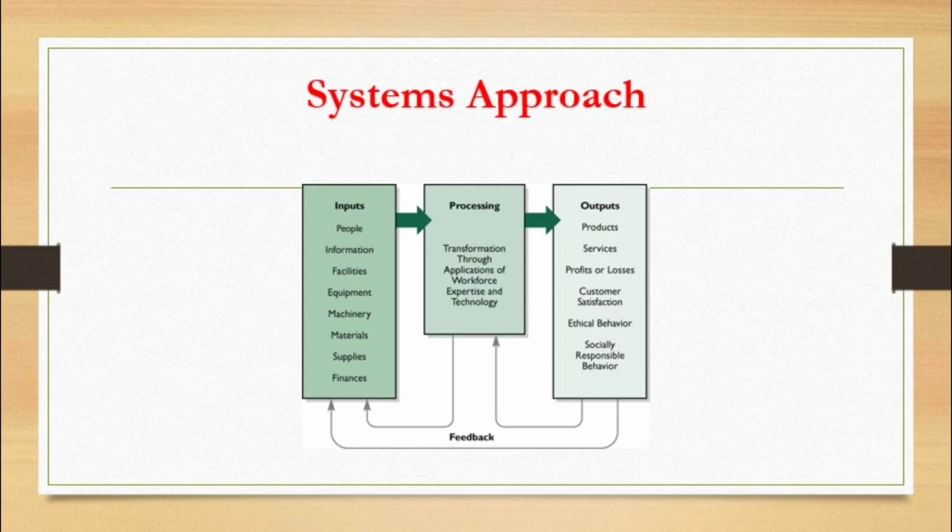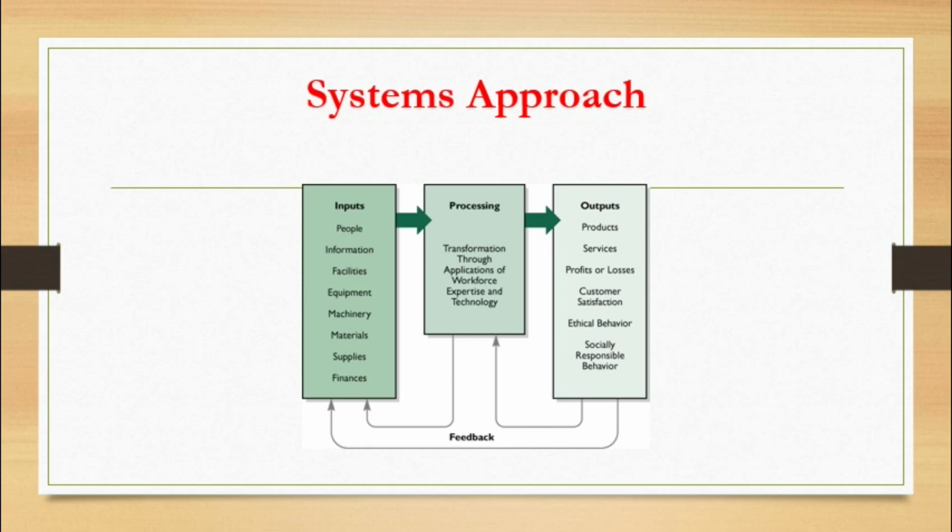Otherwise, through feedback we see whether there is any problem in processing or in inputs, whether we need to change any input or any processing style. We make changes until we are satisfied, until our objectives are met. That is what we do in feedback.